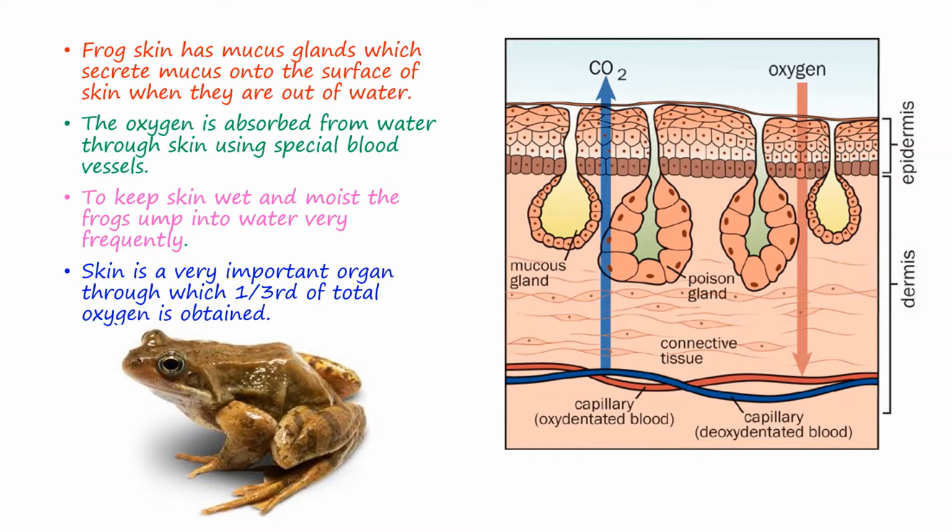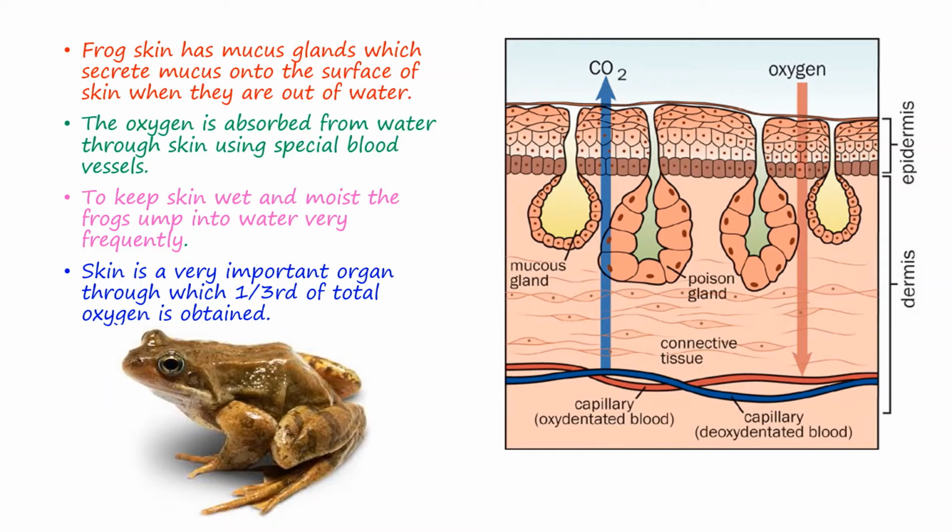Frog is an amphibious animal. It lives both on land and in water. In frog, skin is a very important respiratory organ both on land and in water. One third of the total oxygen taken by the frog is through the skin. Frog always keeps its skin moist.